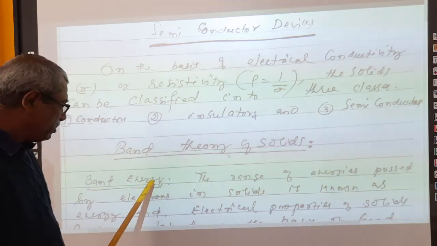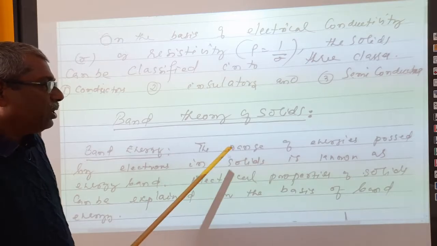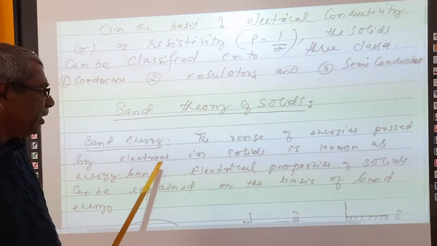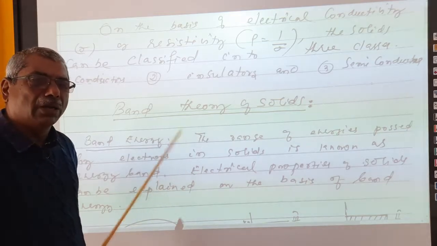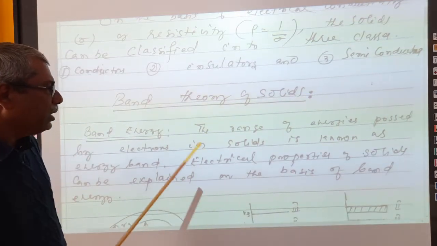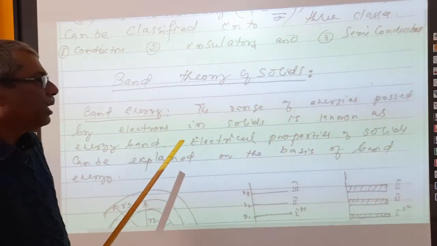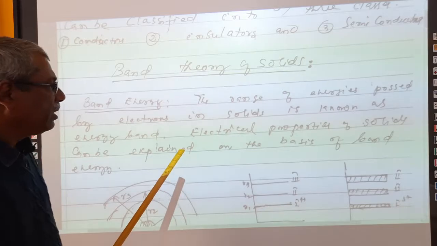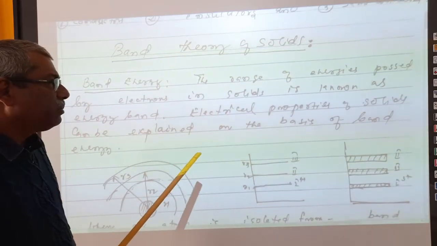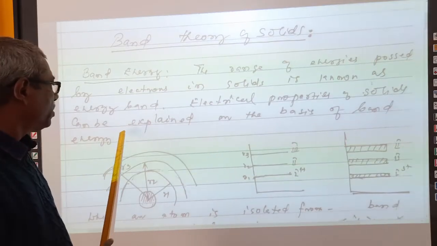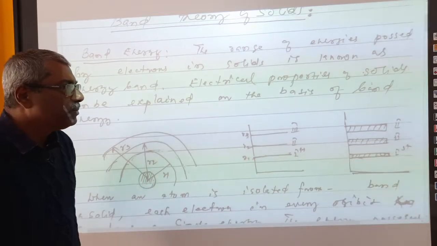First of all, we will discuss band energy. What is band energy? The range of energies possessed by electrons in solids is known as energy band or band energy, right? Energy possessed by electrons in their orbits is called band energy, or energy band. Electrical properties of solids can be explained on the basis of band energy, right?